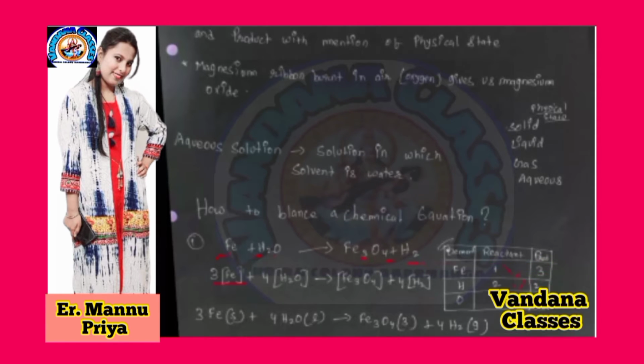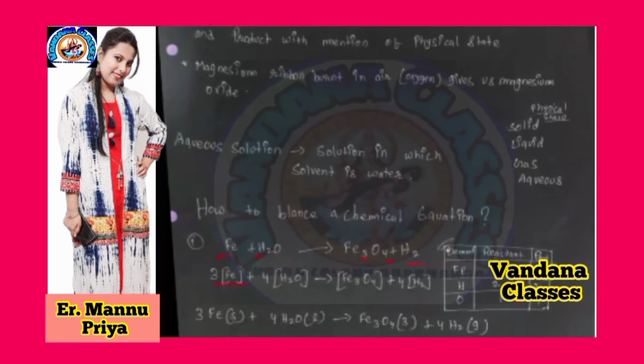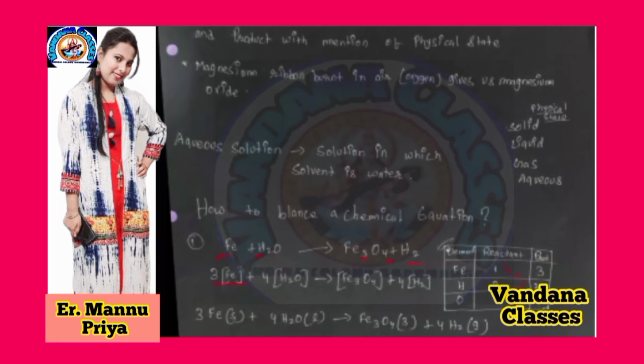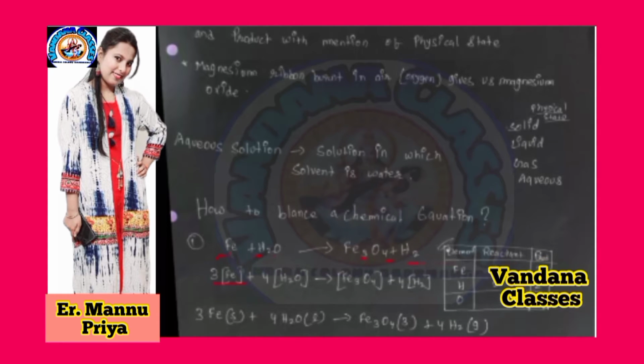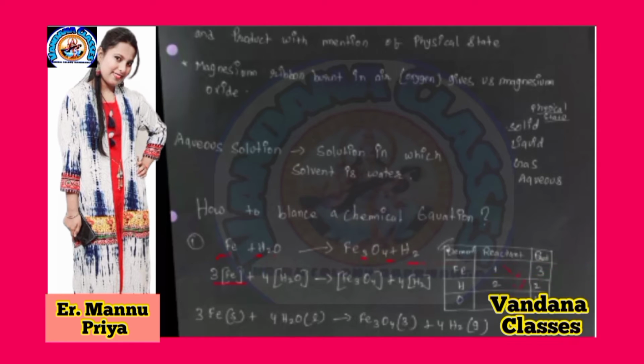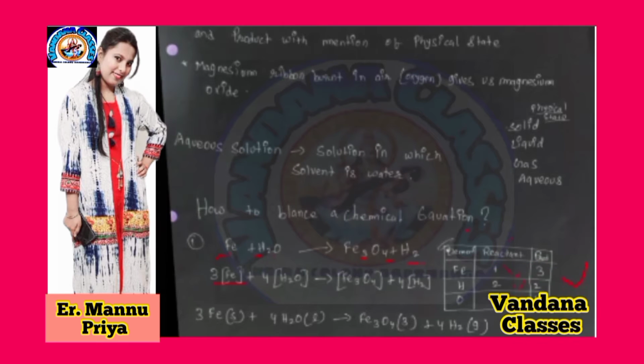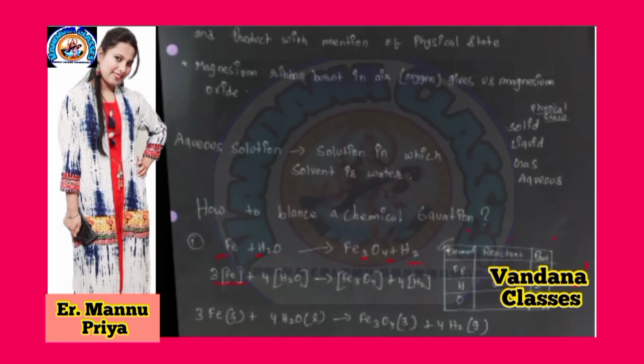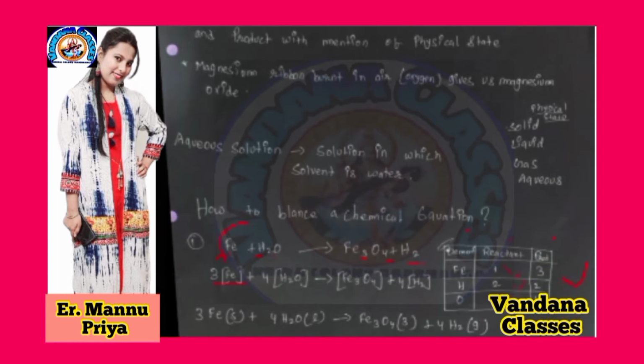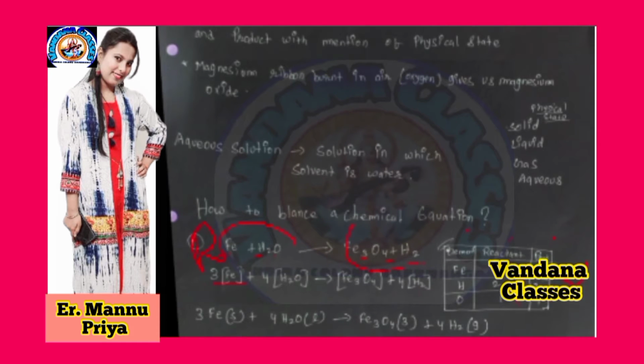Again we see how to balance a chemical equation. We see some formula: Fe plus H2O. We take the chemical equation, Fe plus H2O, gives Fe3O4 plus H2. We make a table. Up to here is element, here is reactant, here is product. First we see the reactant side. This one is the reactant side and this one is the product side.